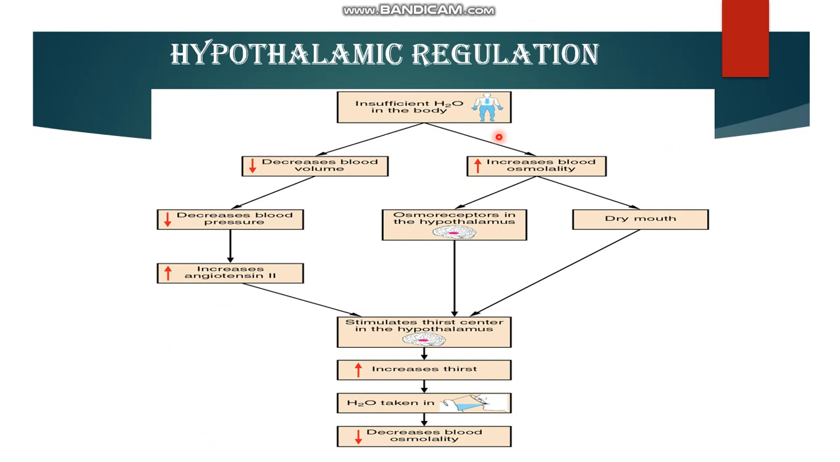Hypothalamic regulation: how does it work when there is insufficient water in the body? Increased blood osmolality stimulates the osmoreceptors present in the hypothalamus. It stimulates the thirst center, causing increased thirst, then increased water intake and decreased blood osmolality. This is one of the mechanisms.